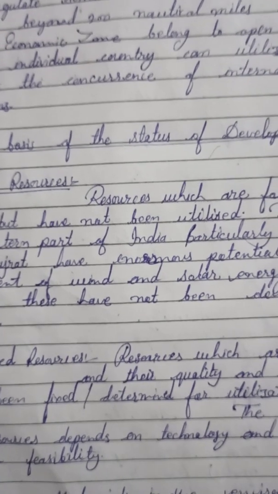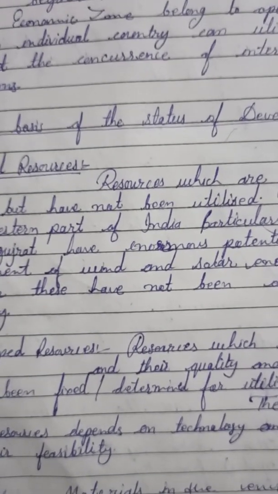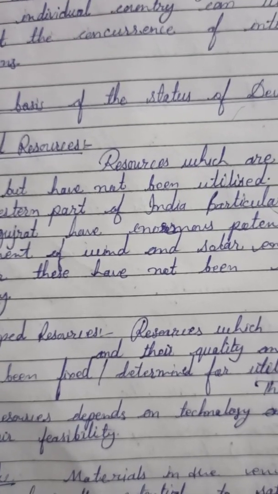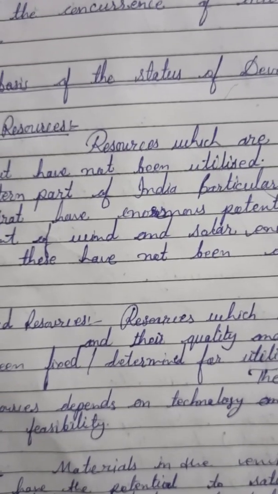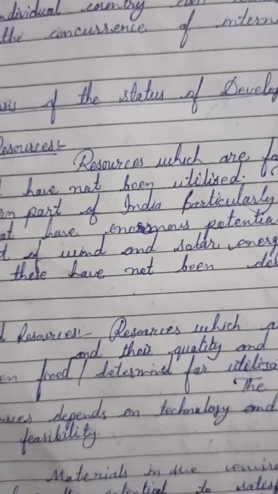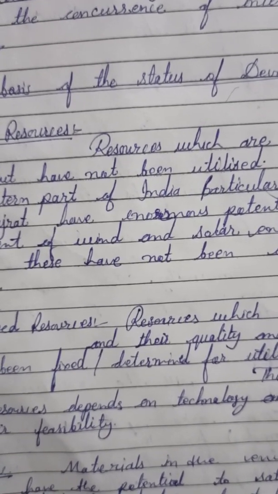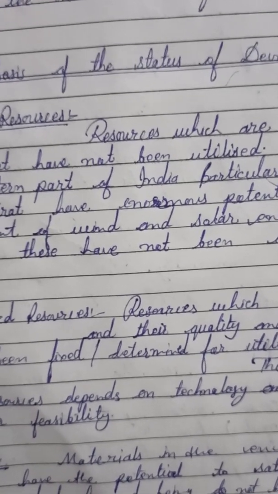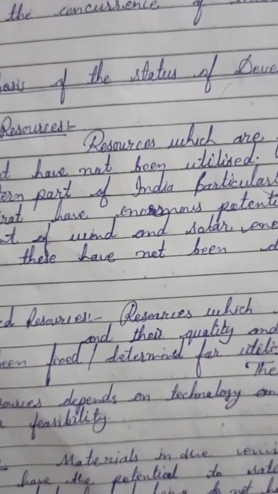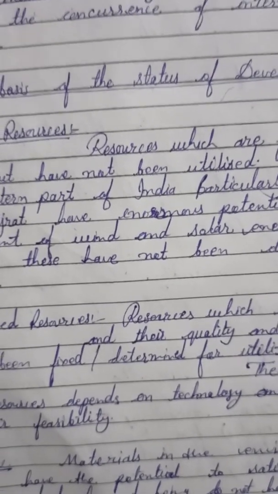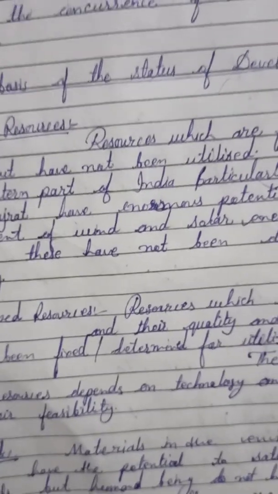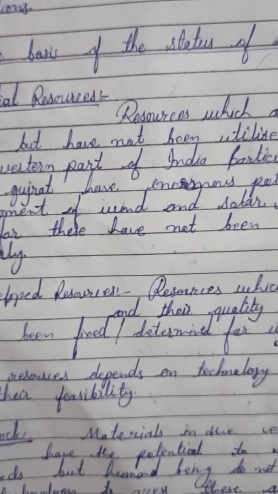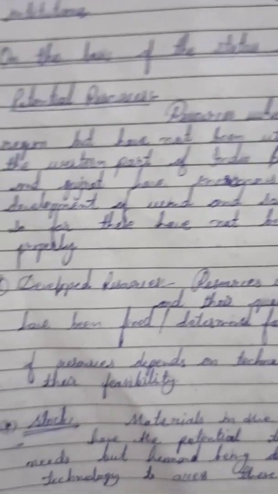Developed resources. According to the name, we can get an idea that these resources are those which are being used. These resources are in use by human beings. These are satisfying the human needs. How? Because these resources have been developed, these resources have been found, and we moderate them with the help of technology and feasibility, and now we are using them.